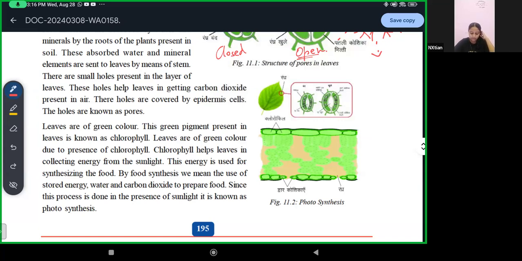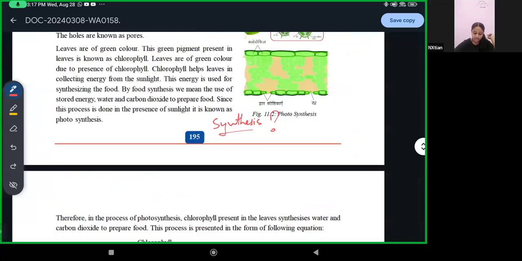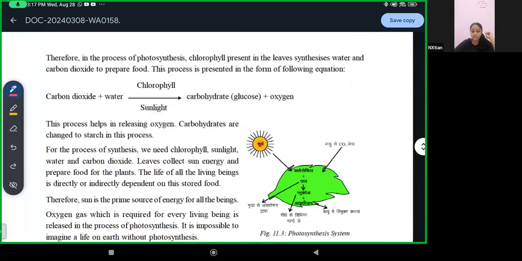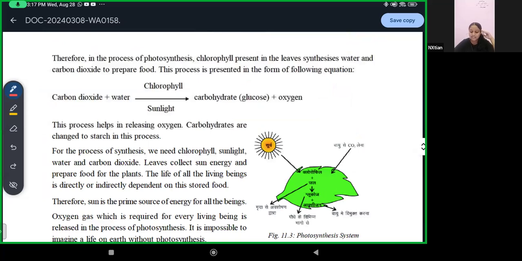By food synthesis, we mean the use of stored energy, water, and carbon dioxide to prepare the food. What is synthesis? The preparation of food using the energy, water, and CO2 is known as synthesis of food. Since this process is done in the presence of sunlight, it is known as photosynthesis. Therefore, in photosynthesis, chlorophyll present in the leaves uses water and carbon dioxide to prepare food.